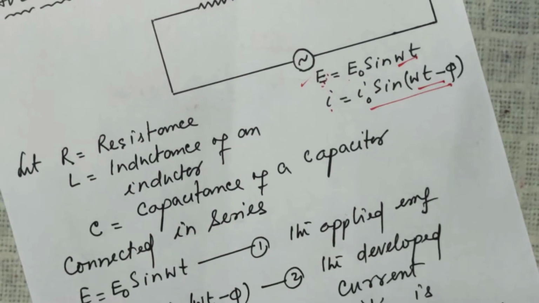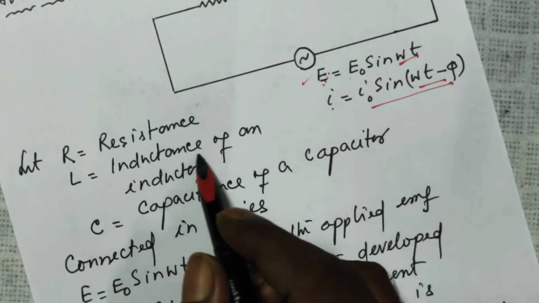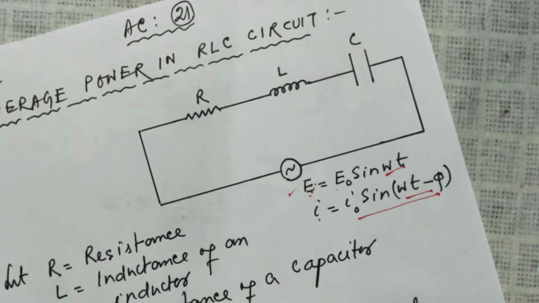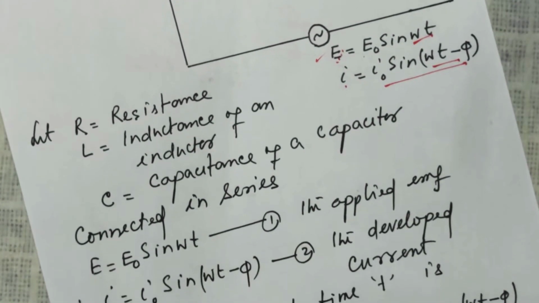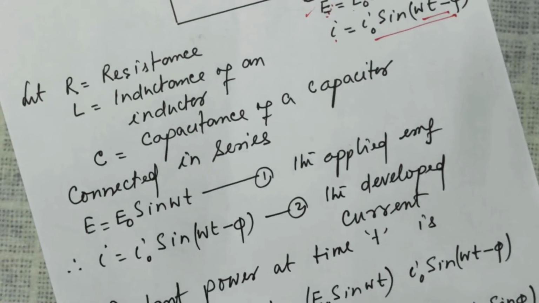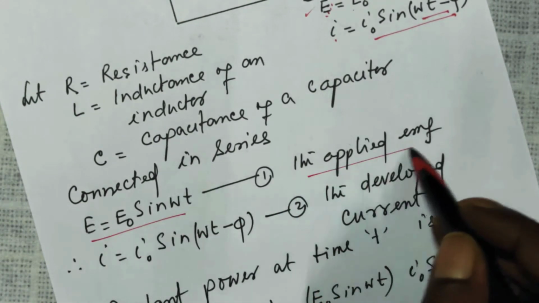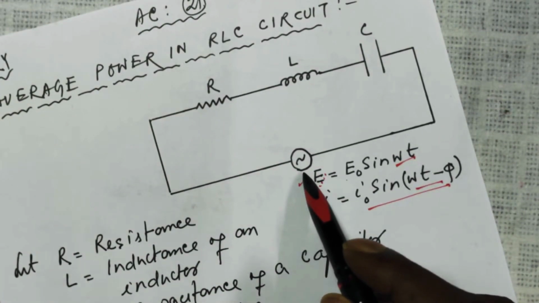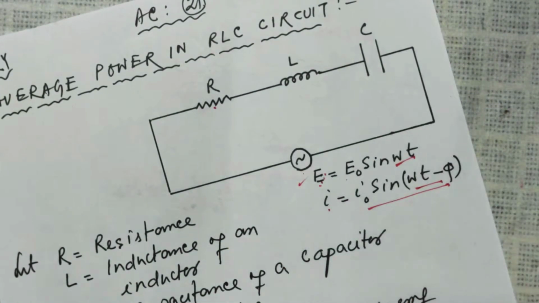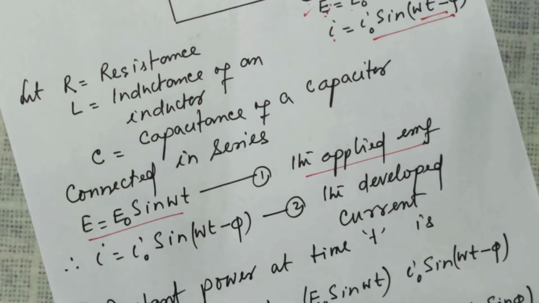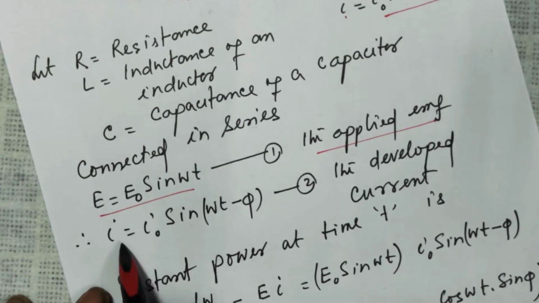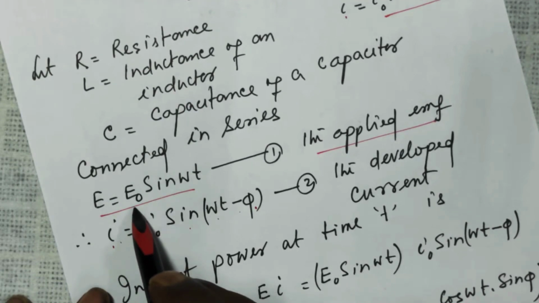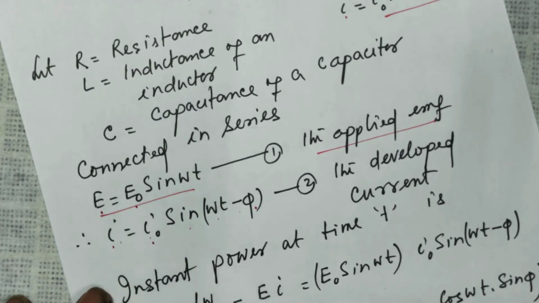So अभी आगे चलते हैं. Let R be the resistance, L the inductance of an inductor, C the capacitance of a capacitor connected in series. E is equal to E naught sin omega t, the applied EMF to the series combination of RLC. And as I had discussed in previous lessons, for such a circuit the current was lagging behind. So I is I naught sin omega t minus phi. I naught is the maximum value of I, E naught is the maximum value of E. This I have explained to you time and again.